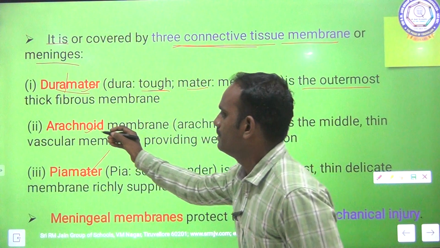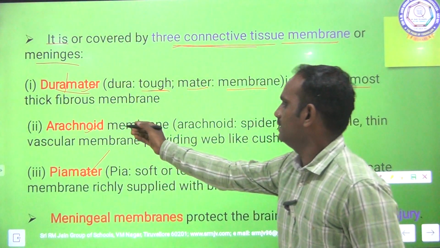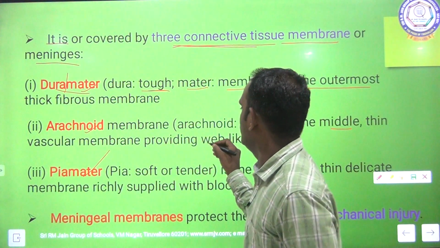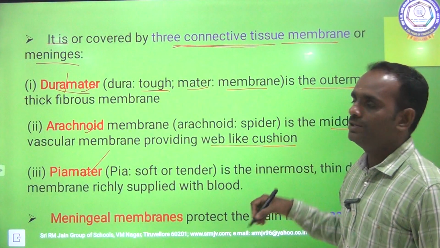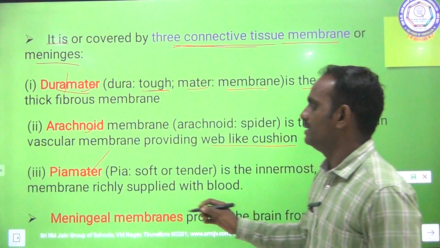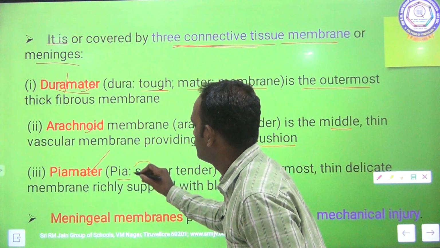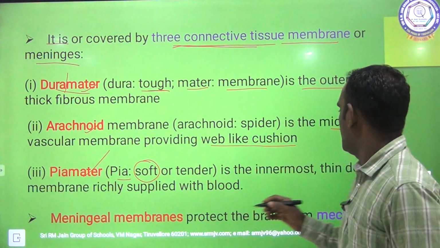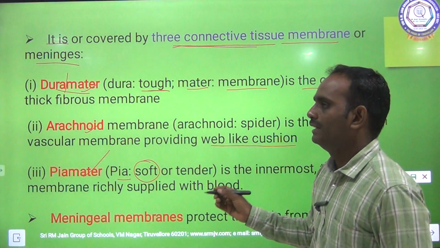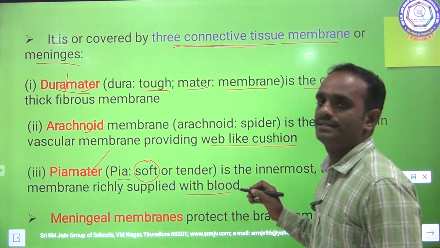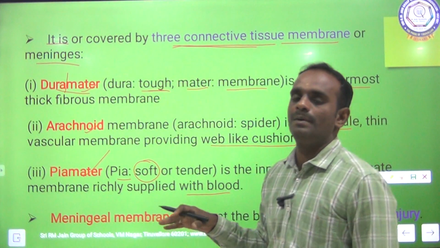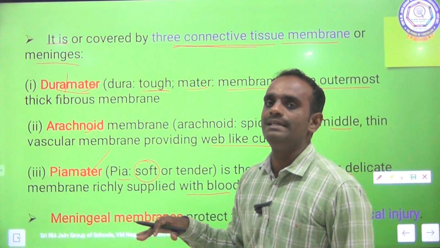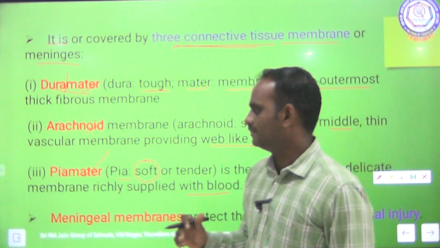Okay. Next, the second membrane is the arachnoid membrane. The arachnoid membrane is the middle one, very thin in nature, and provides a web-like cushion. The third membrane, the innermost, is pia mater. Pia means soft, a very soft membrane, the innermost membrane, and it is very thin. They are richly supplied with blood. So pia mater is a soft membrane, the innermost membrane, and it is highly supplied with blood. Clear?